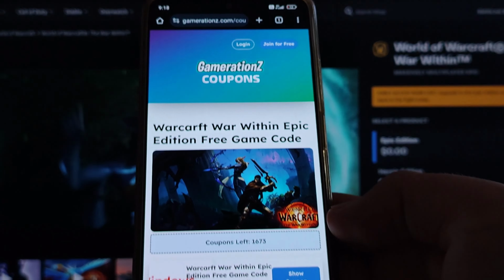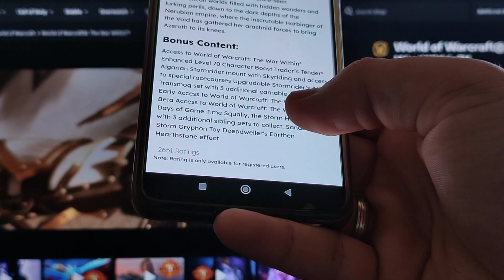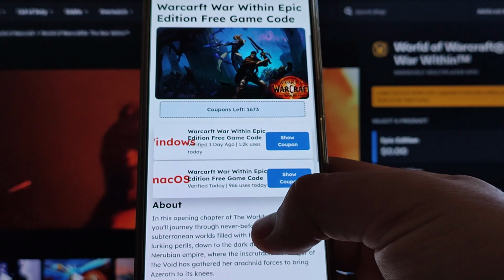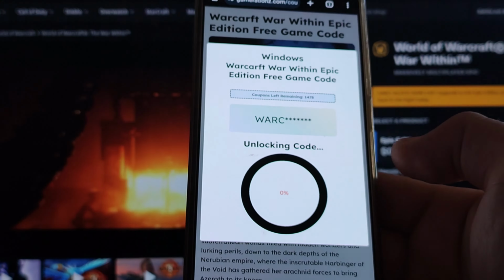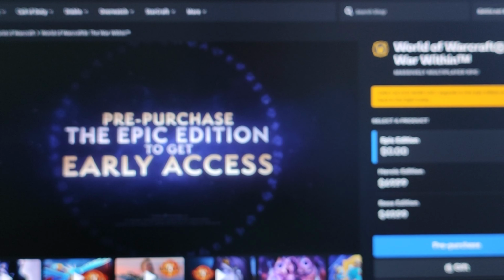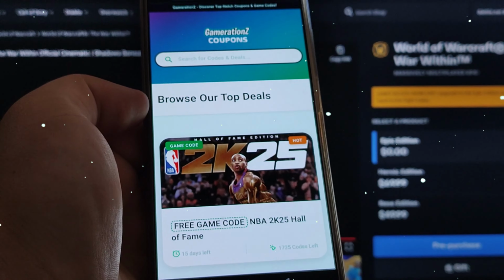Search for World of Warcraft: The War Within, click on it, and you'll be taken to the free game code page. From here, you can choose between the three major platforms and select the one that suits you best. I'll go with Windows. Wait a moment while the platform finds the code you need. You might be asked to complete a quick device verification CAPTCHA. I'll pause the video now to complete my CAPTCHA in about 5 minutes, then I'll return to show you the fully revealed game code.